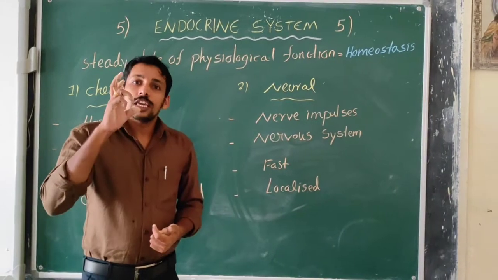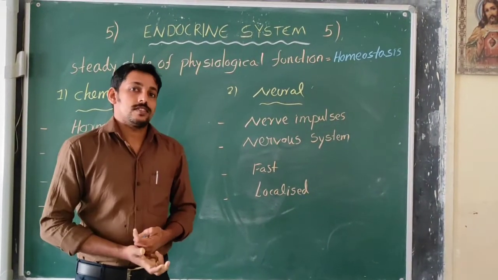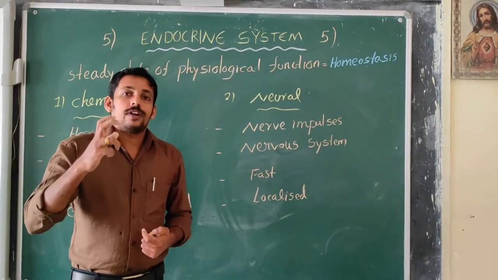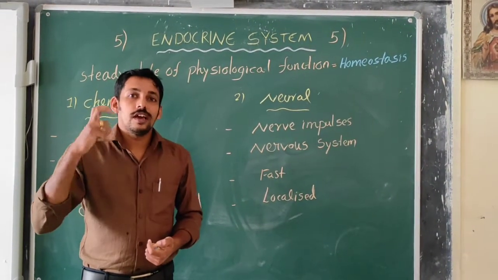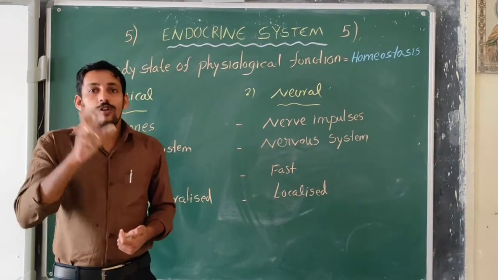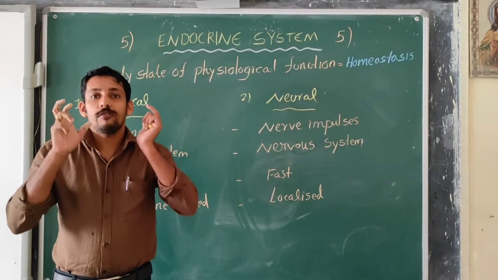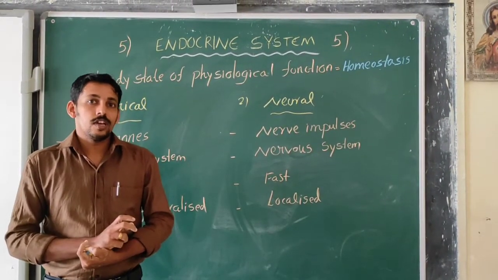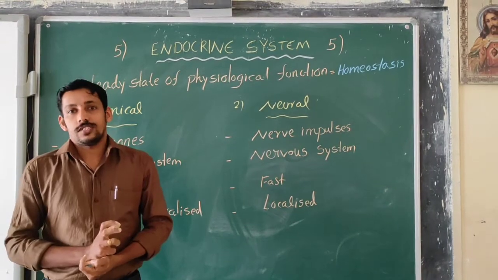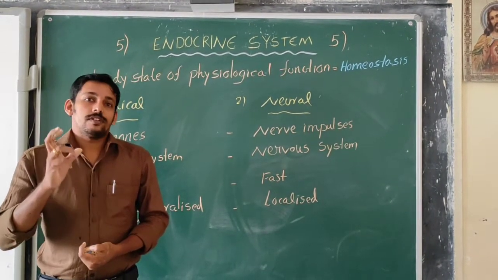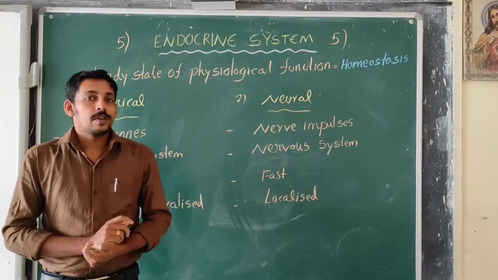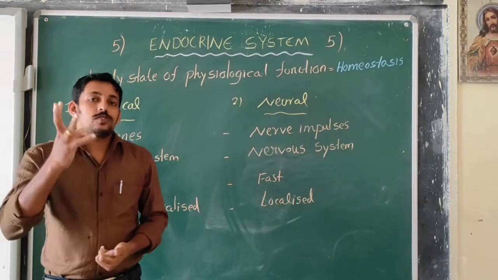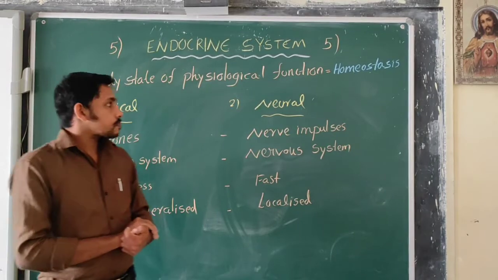So to keep up this homeostasis, these different biological processes in our body have to be controlled and coordinated in a proper manner. So for that control and coordination, we have what? The endocrine system.